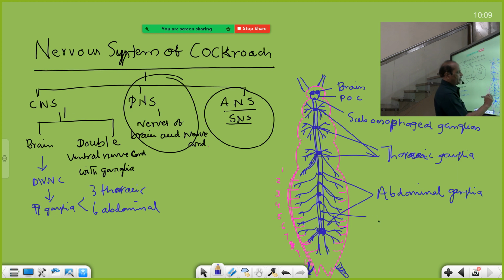And this is the double ventral nerve cord. And these are the anal cerci.